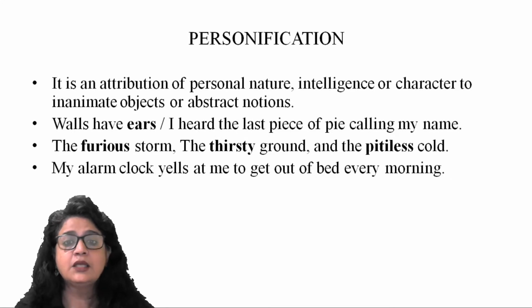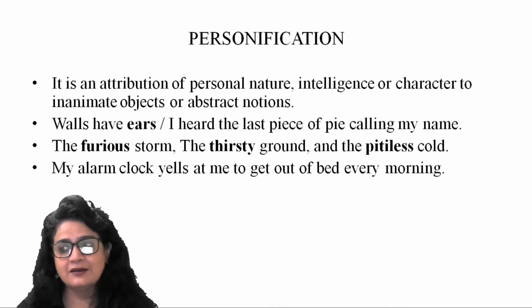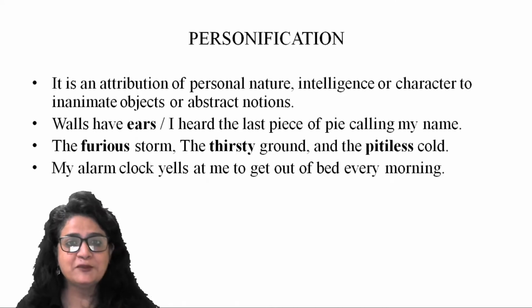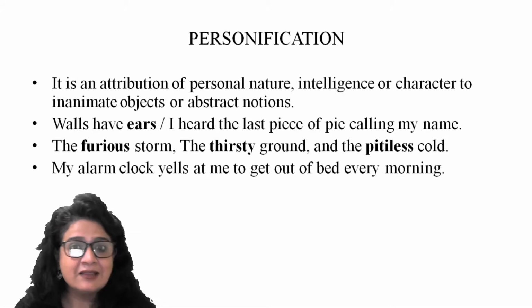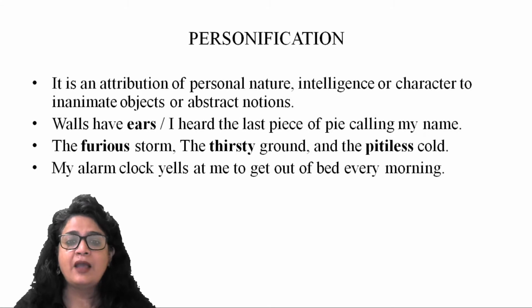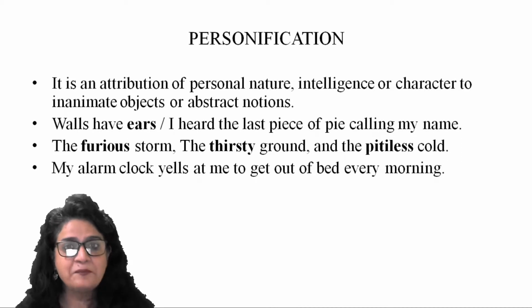I heard the last piece of pie calling my name, right? So this is again a very interesting way to say that the piece of pie belonged to me. I am the person who should go and eat that piece of pie, right? So instead of saying this, you say, I heard the last piece of pie calling my name. So it was yelling my name. It was calling me, come and eat me.